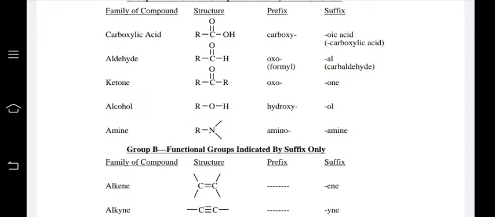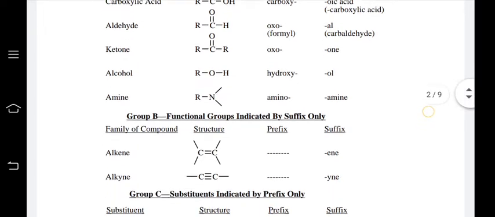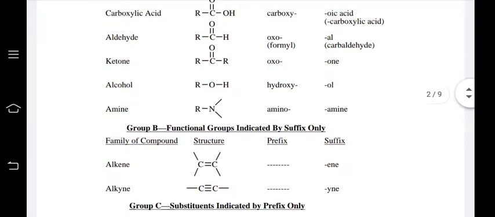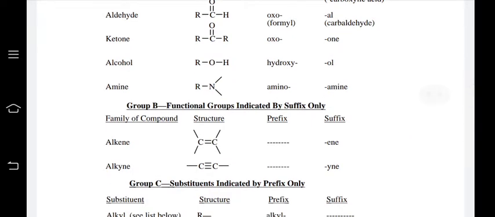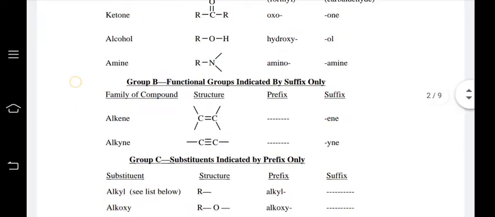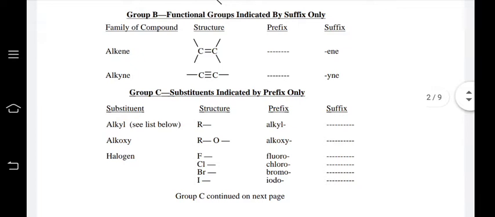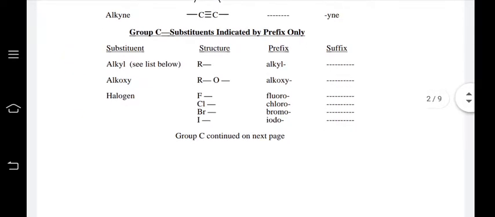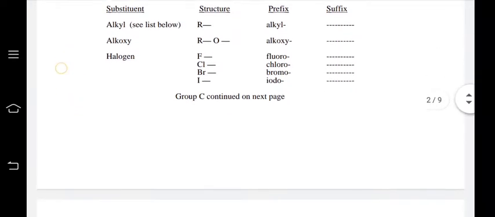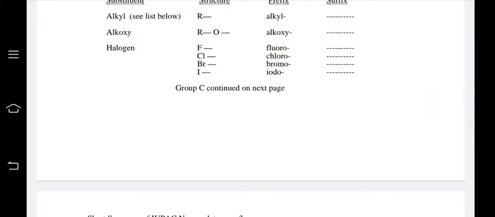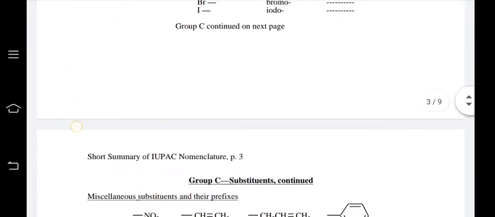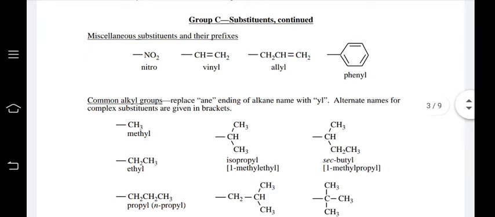The carboxylic acid is given as the first preference, then aldehyde. Ketones are taken as oxo, and if taken as a suffix, then one. Alcohol is taken as hydroxy, and if a suffix, ol. Amine is taken as amino, and the suffix is amine. In alkene systems, ene is the suffix, and in alkyne systems, yne is the suffix. Alkyl groups are always taken as prefixes. For halogens, fluoro, chloro, bromo, iodo are taken as prefixes.